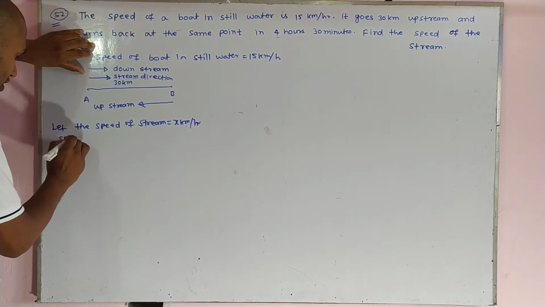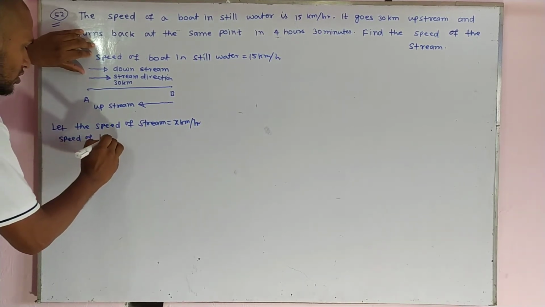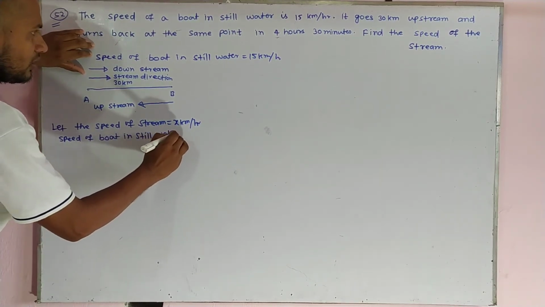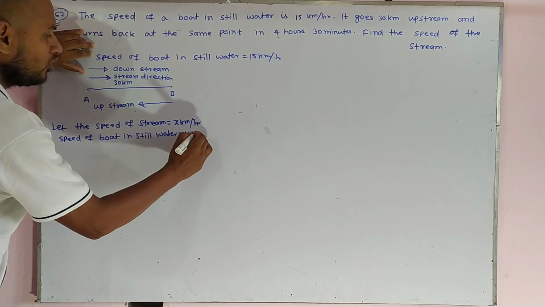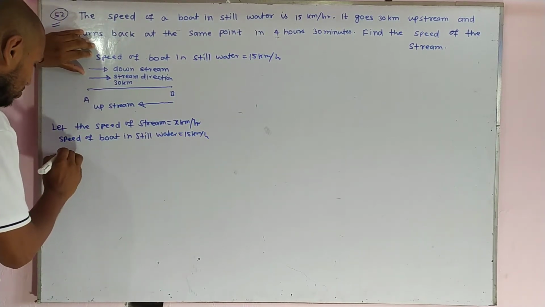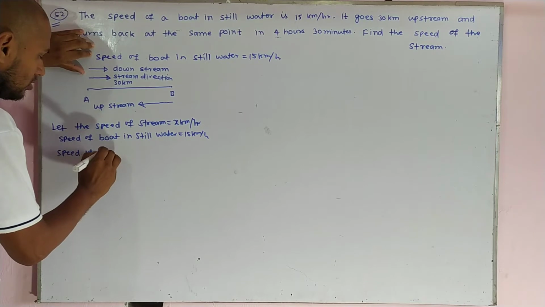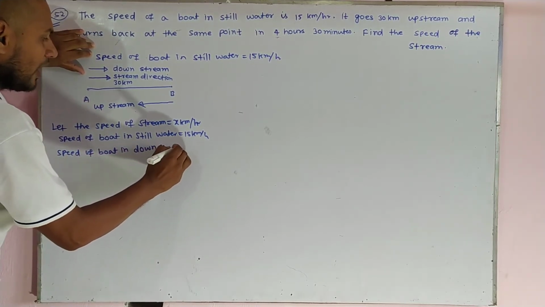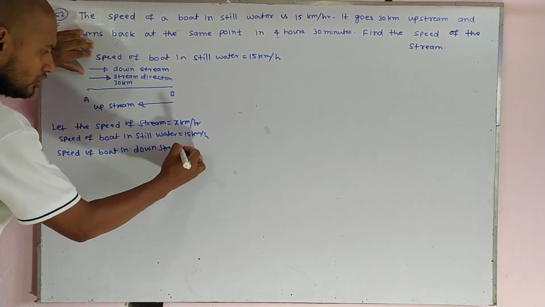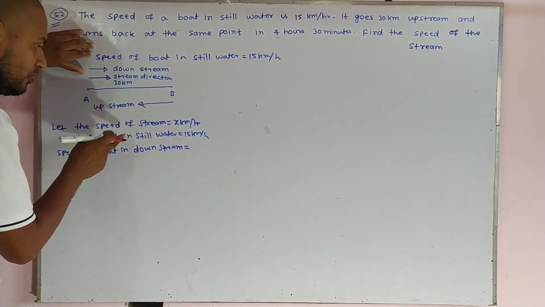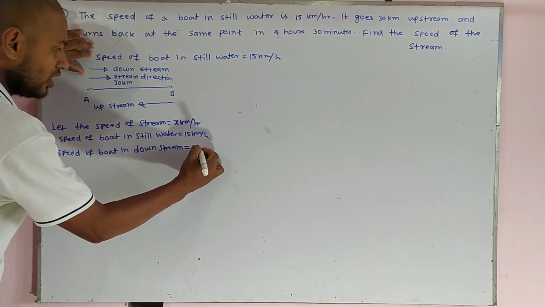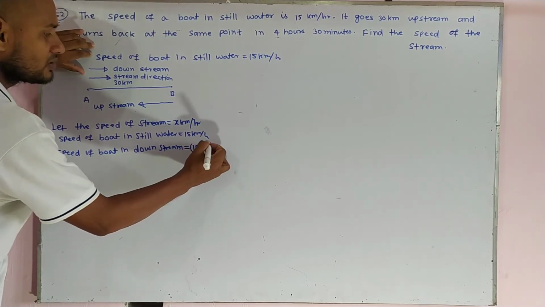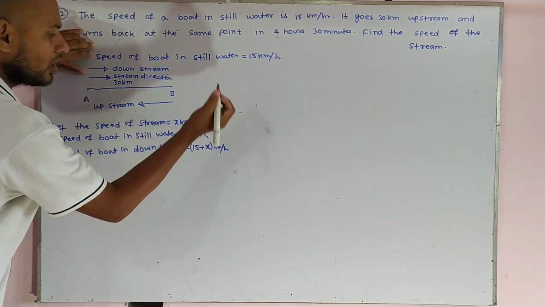So the speed of the boat in downstream becomes the speed of the boat in still water plus the speed of the stream, that is 15 plus x kilometer per hour.